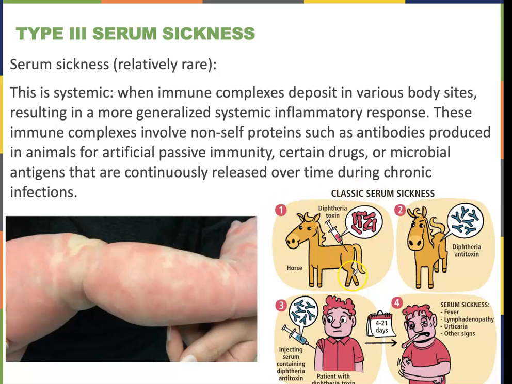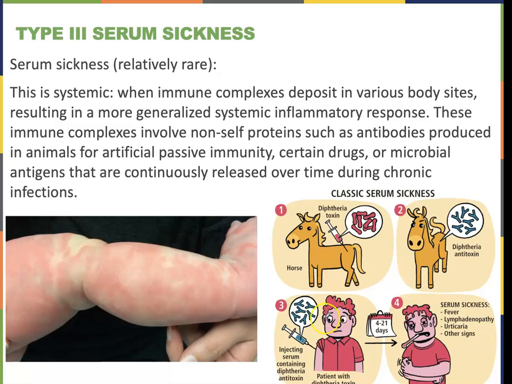So you see here in this picture that for diphtheria toxin, they actually give the horse the injection of the toxin. The horse then goes ahead and makes antibodies against that toxin, right? So these are anti-diphtheria toxin antibodies. They take those antibodies, they bottle it up, purify them, and they inject the serum into your body. So this is a patient that has diphtheria. We want to prevent it from getting worse. We're giving him passive artificial immunity.